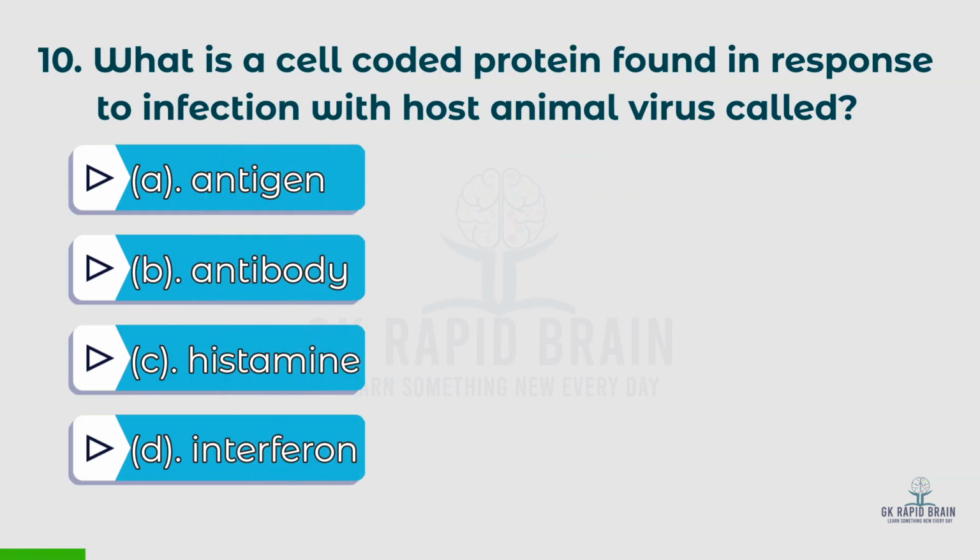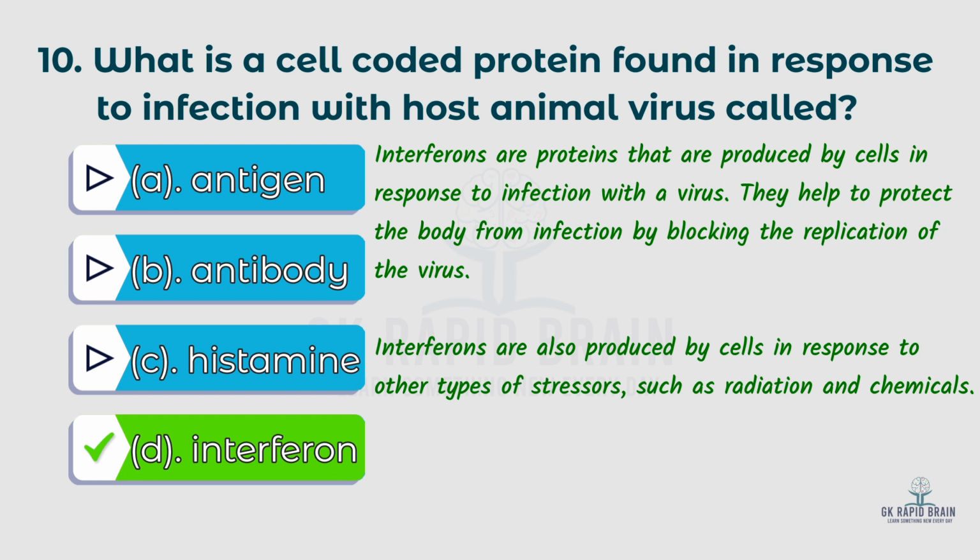10th question. What is a cell-coded protein found in response to infection with host animal virus called? Options: A. Antigen, B. Antibody, C. Histamine, D. Interferon. The right answer is D. Interferon. Interferons are proteins that are produced by cells in response to infection with a virus. They help to protect the body from infection by blocking the replication of the virus.